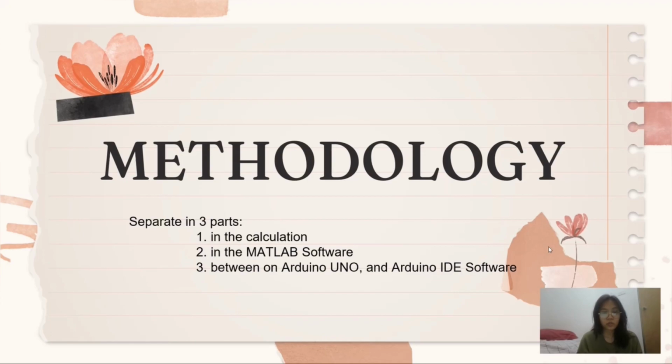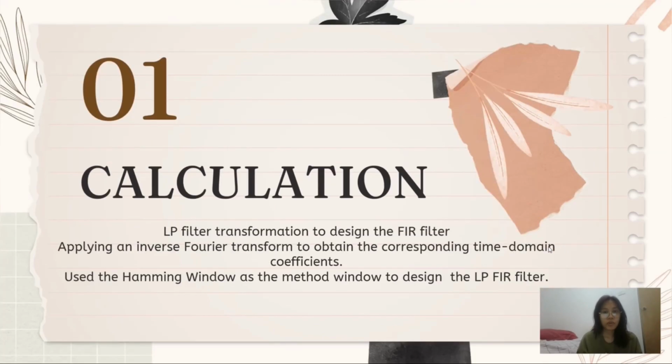To do this project, we did our calculation manually and then we ran our code using MATLAB software, and then we connected the Arduino Uno and the Arduino IDE software. In our manual calculation, we use the Hamming window as the window method to design the low-pass FIR filter. We applied an inverse Fourier transform to obtain the corresponding time domain coefficients.